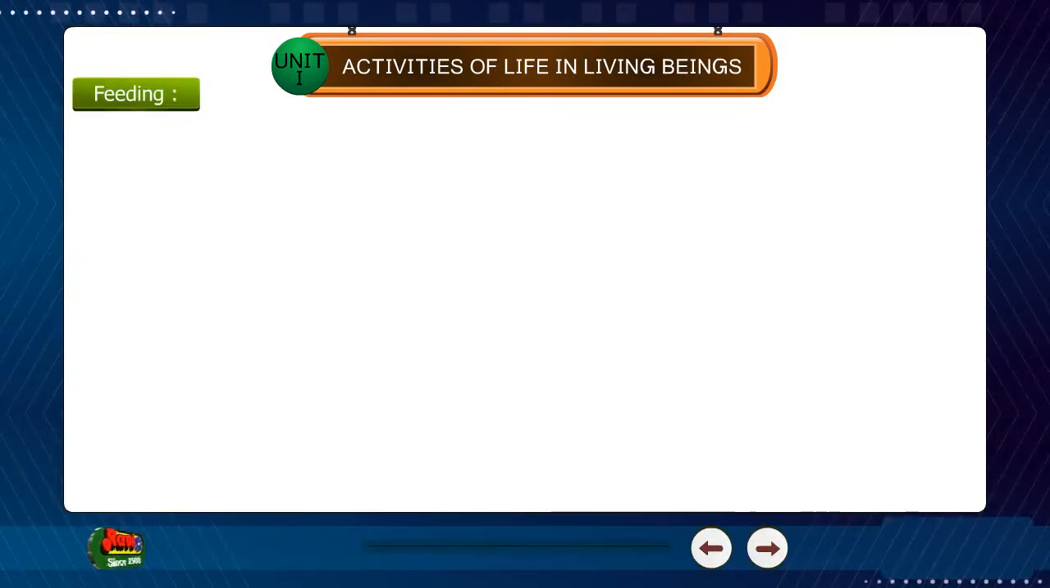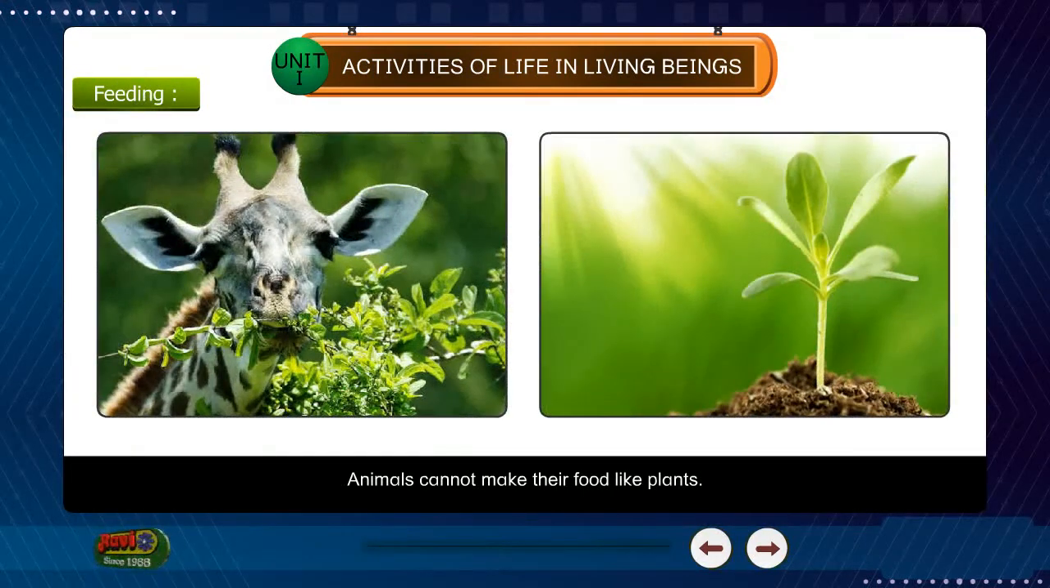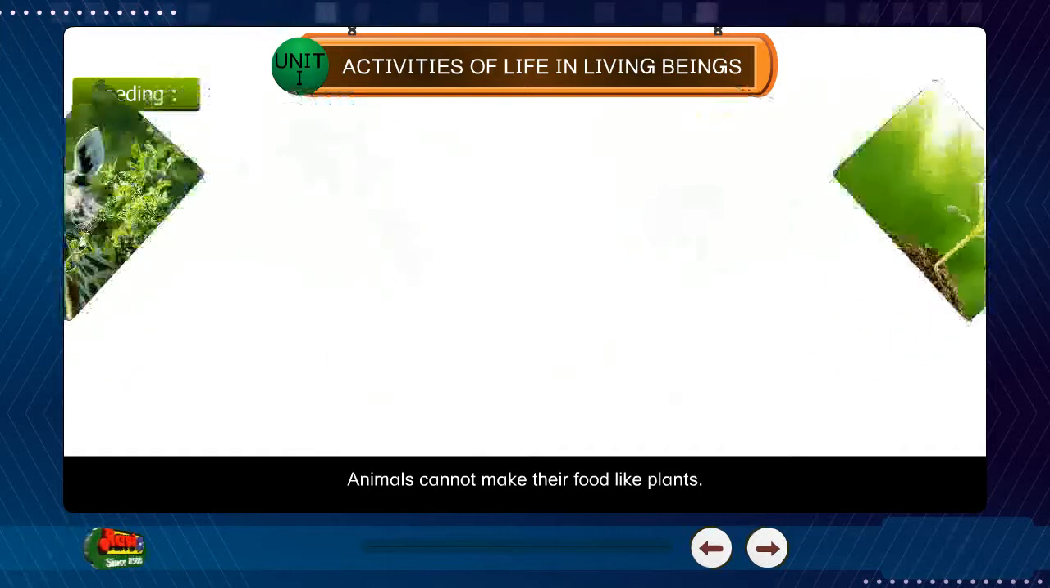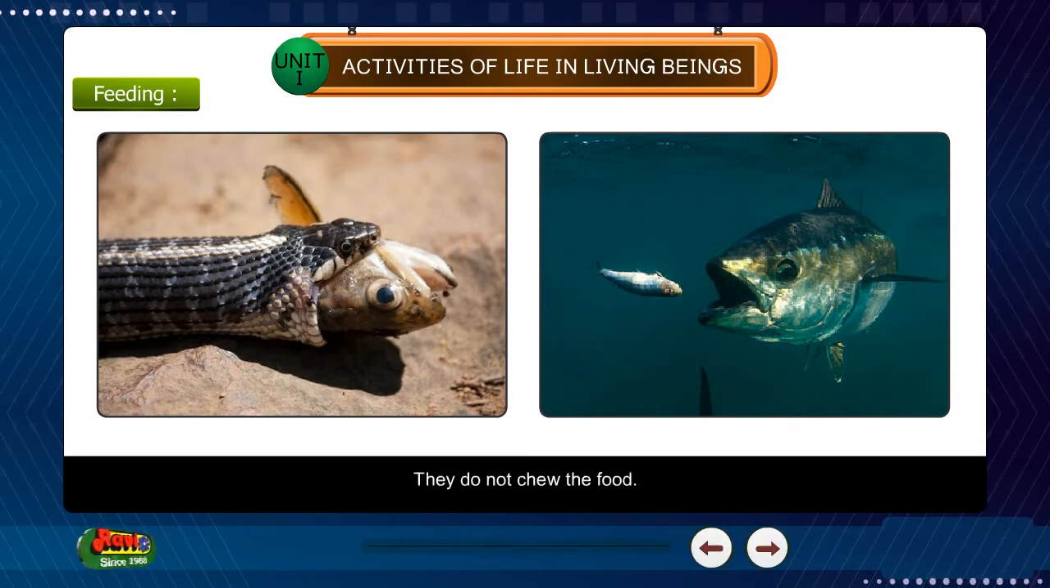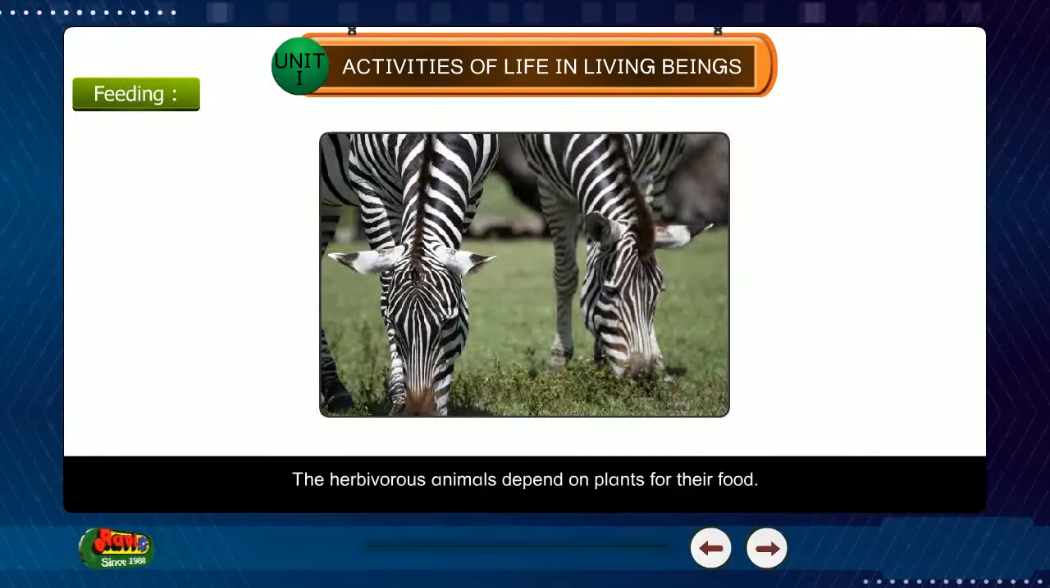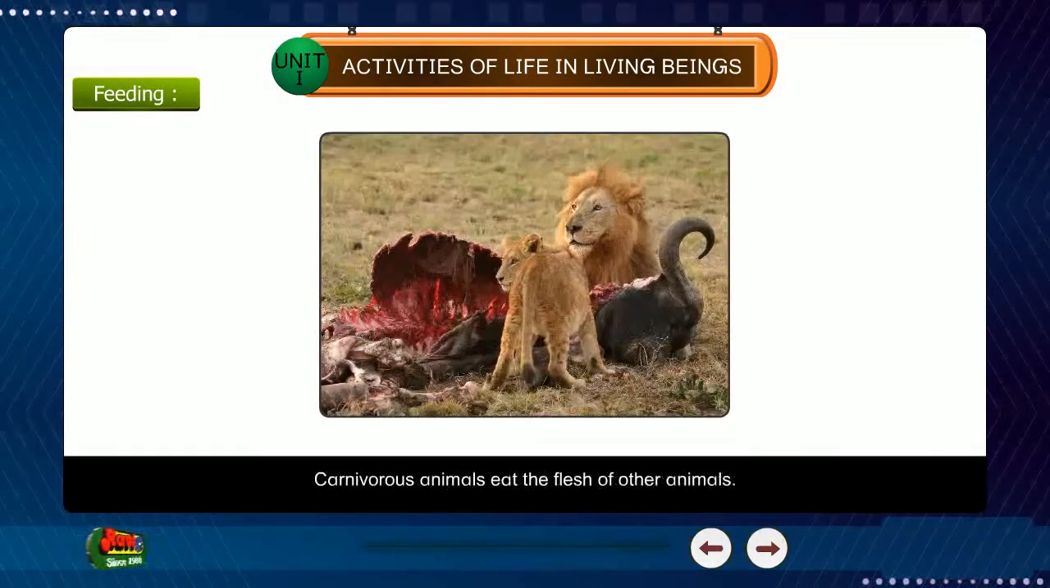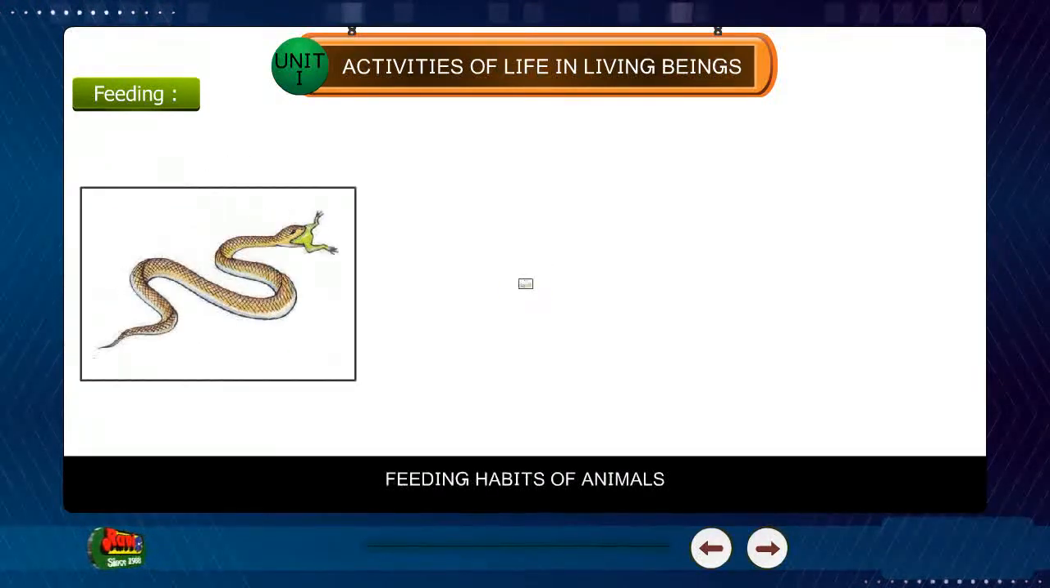Feeding. Animals cannot make their food like plants. Snakes and fish swallow their food as a whole. They do not chew the food. The herbivorous animals depend on plants for their food. Carnivorous animals eat the flesh of other animals. Feeding habits of animals.